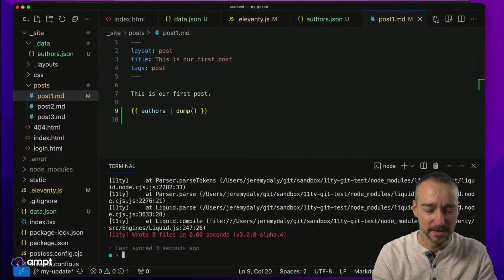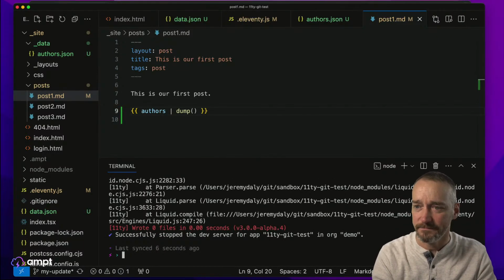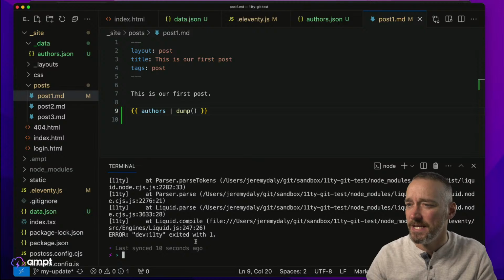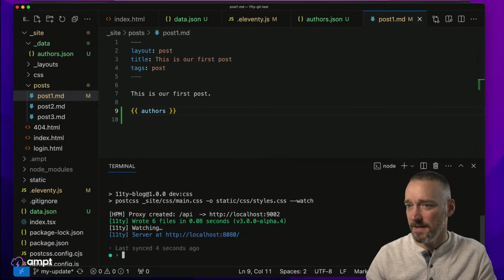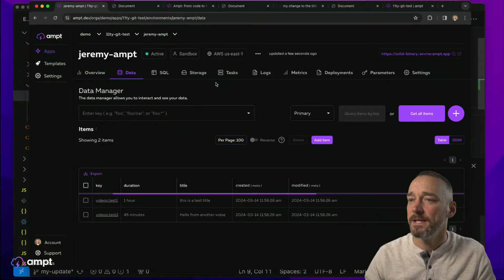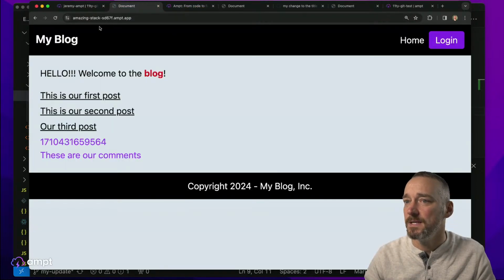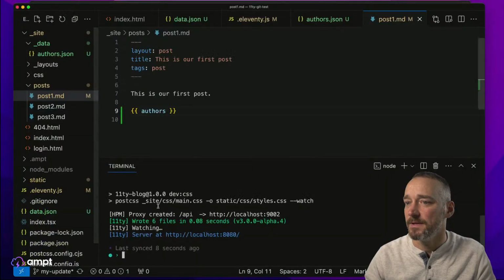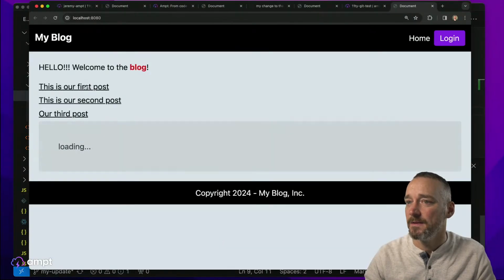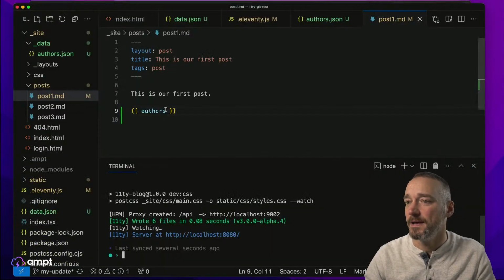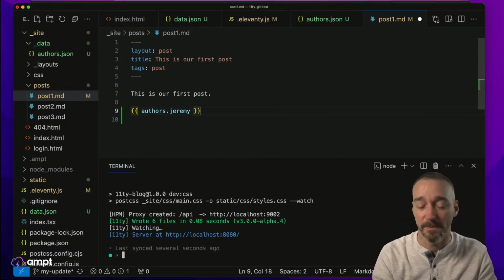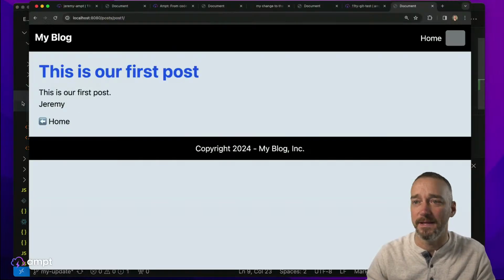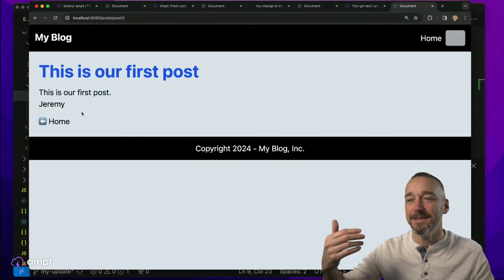Maybe not. The other thing we should probably do is stop and restart the dev server, only because we made a configuration change. So it doesn't like that. We'll just spit out authors and see if that works. Are we running this? Dev, okay, this was on post number 1, so go over to here, and this is our first post. Hold on, let me open this up. Object. Okay, so I thought you could use dump, but basically we should be able to then reference me as the person, and then we can type in name, for example, and then that will work there.